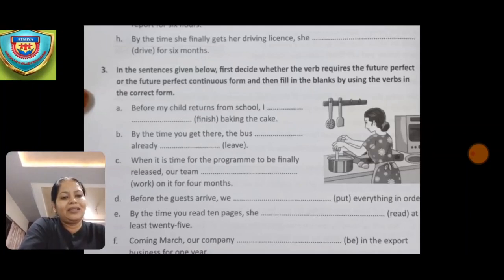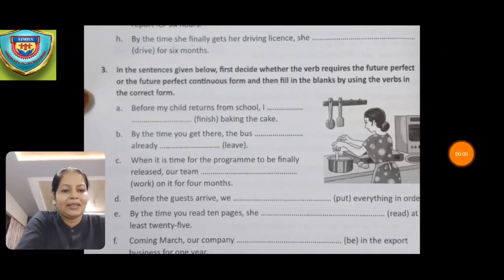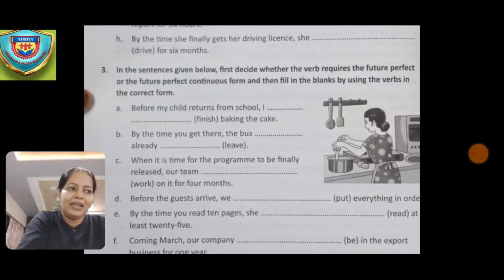Now the next one is, by the time you get there, the bus dash already dash leave. So what you have to write over here, by the time you get there, the bus will have. The word which they have given is left. So by the time you get there, the bus will have already left. Okay, so this is the answer for B.